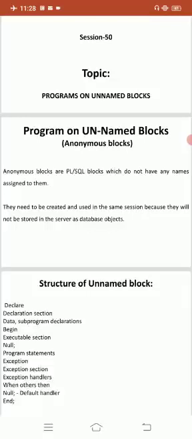They need to be created and used in the same session because they will not be stored in the server as database objects.